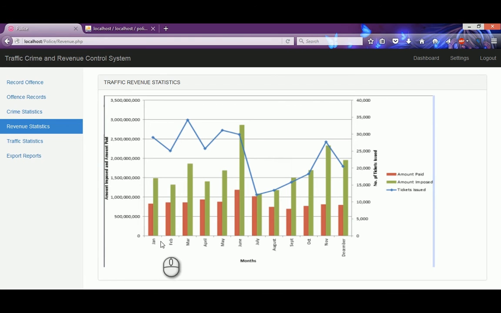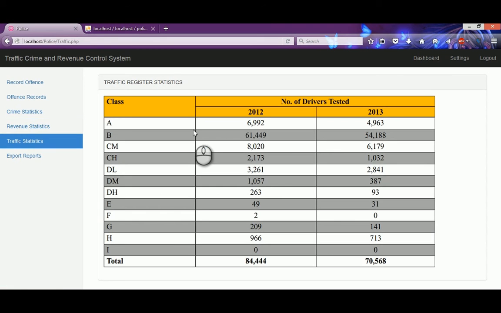Now when we look at the month of June, we can see that there is a lot of amount imposed on offenders, but they only get to pay about 1.2 billion. From 2.5 to 1.2, we can see that the government is losing about 1.3 billion shillings. So with this system, we are trying to find a way for the government to recover these offenses.